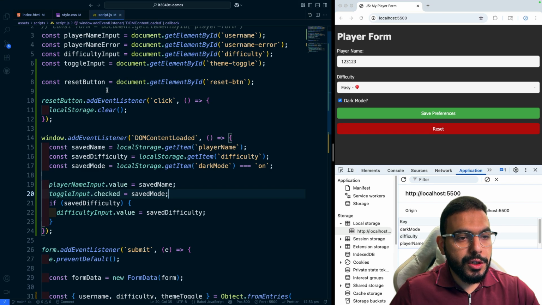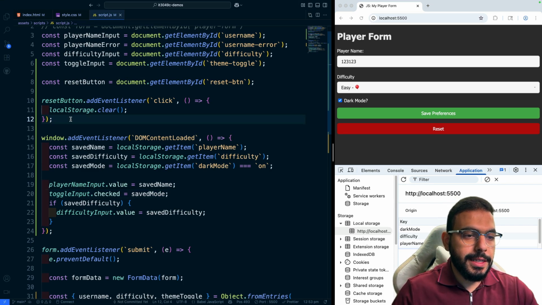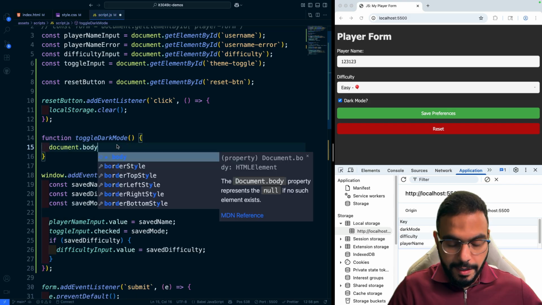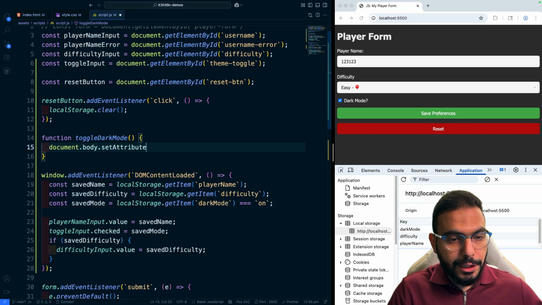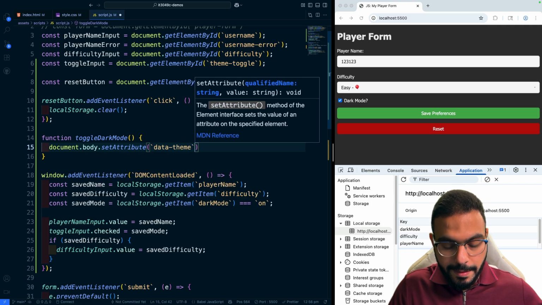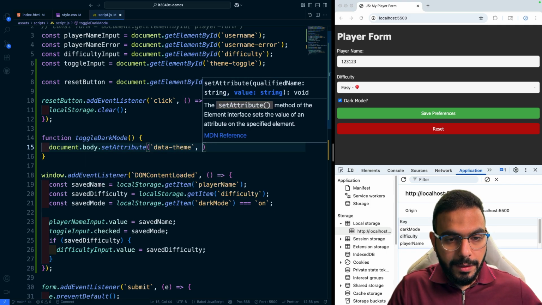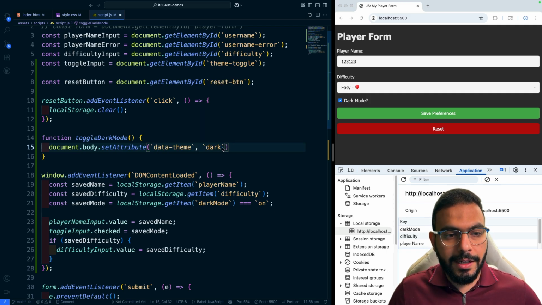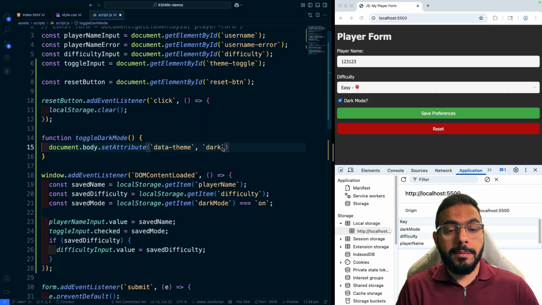Now I'll go to the JavaScript file. Just for cleanliness here, I'm going to create a function called toggleDarkMode, and we'll do the setAttribute, where the attribute here is the data-theme, where the value would be dark. But now I realize that this is only going to always set it to dark, when in reality we want it to be able to toggle.